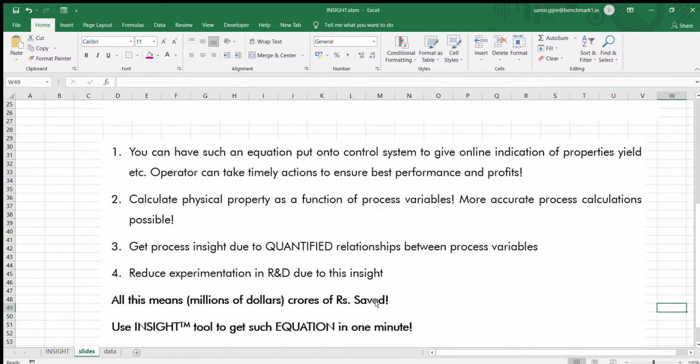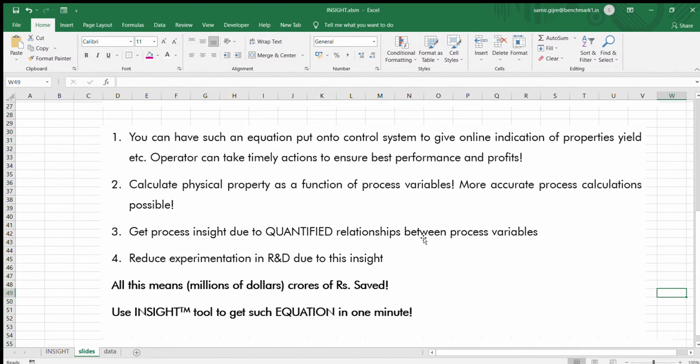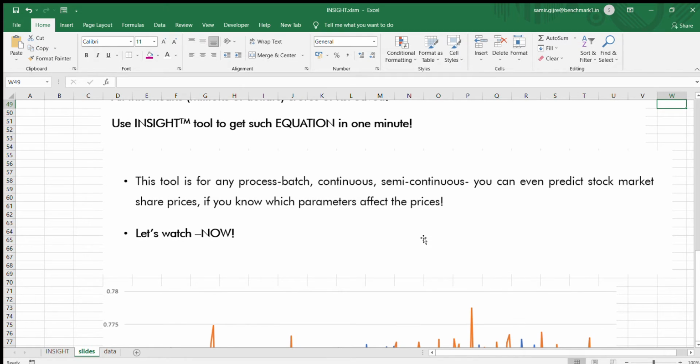All this means crores of rupees, millions of dollars saved, and you can use the insight tool to get such an equation in 1 minute. This tool is for any process: batch process, continuous process, semi-continuous process. You can even predict stock market share prices if you know which parameters affect the prices.